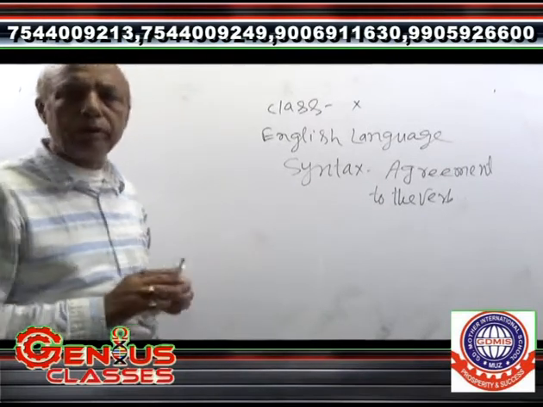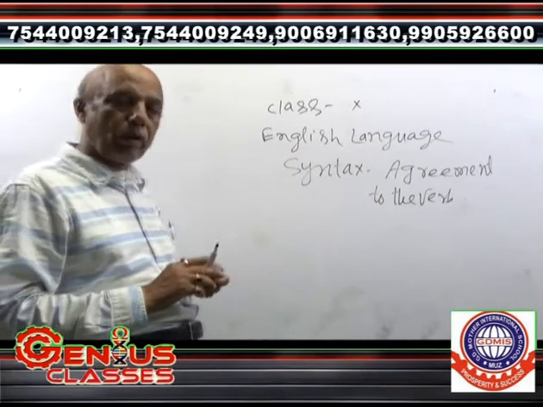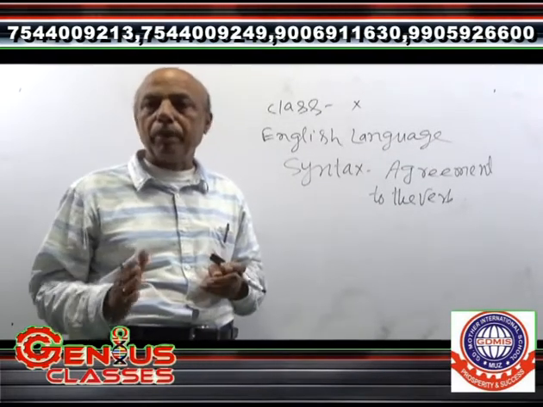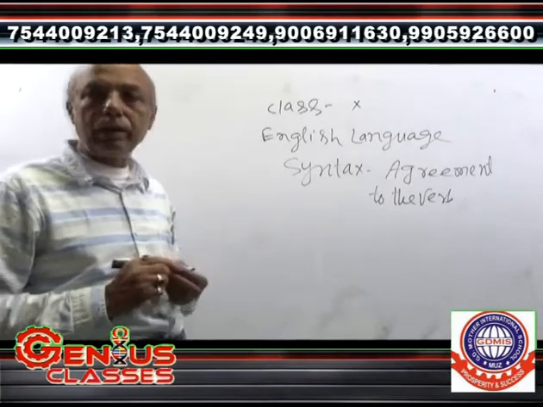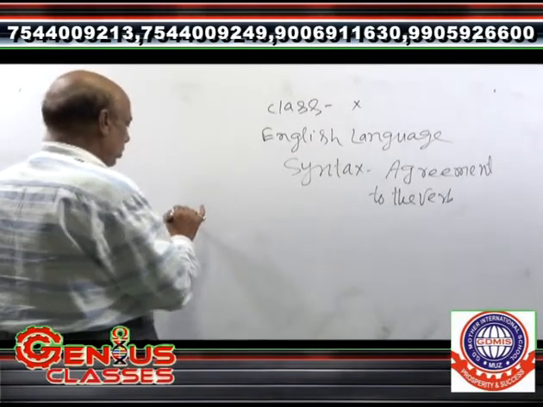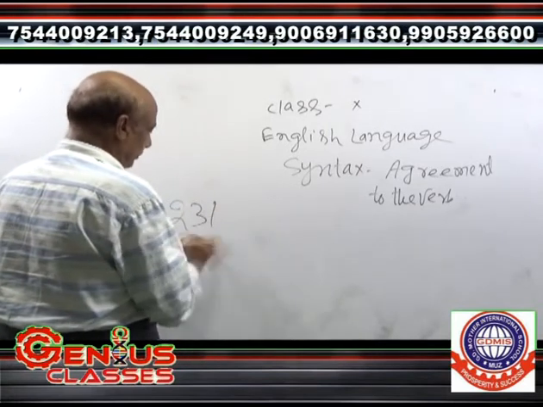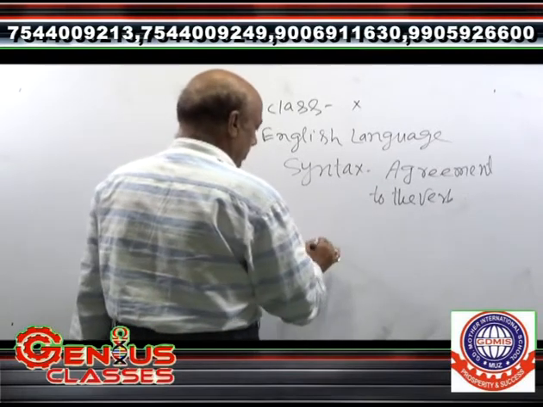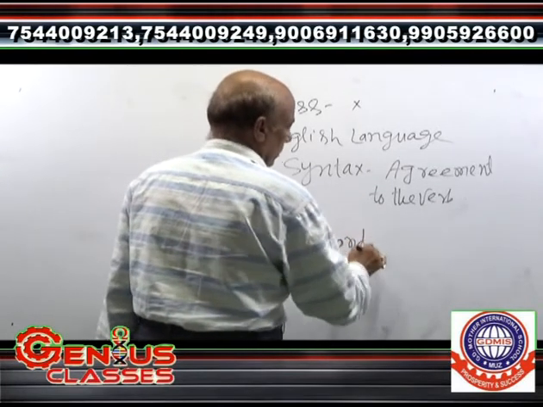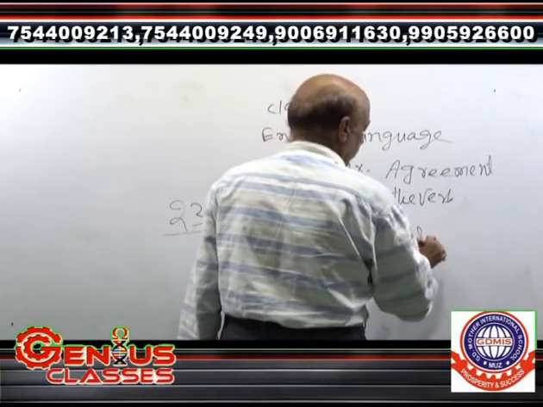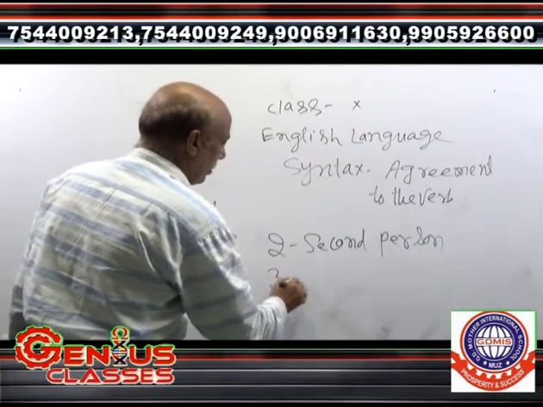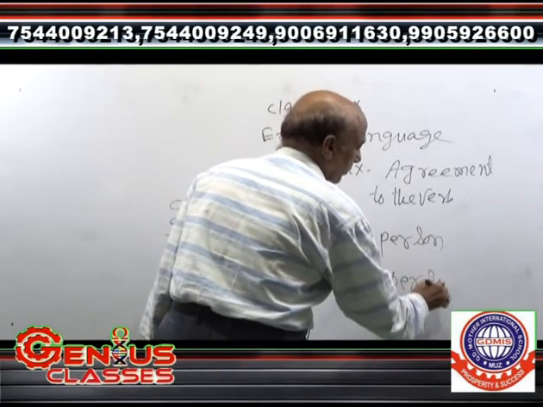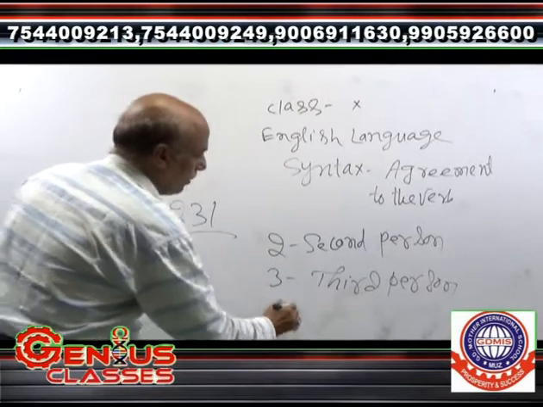In the course of teaching syntax, I taught that whenever three persons are found in a sentence, they follow the rule of 231. Here, 2 means second person, 3 means third person, and 1 means first person.